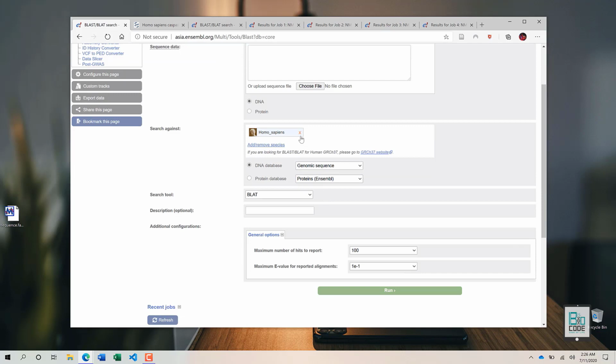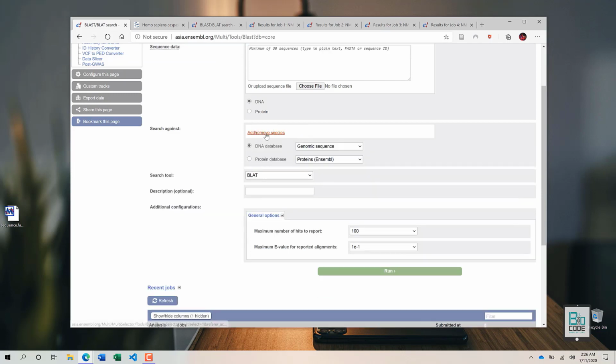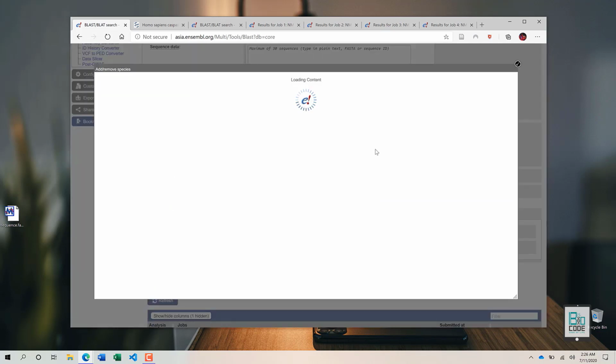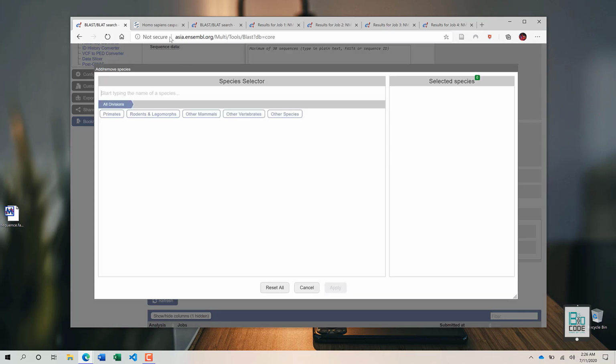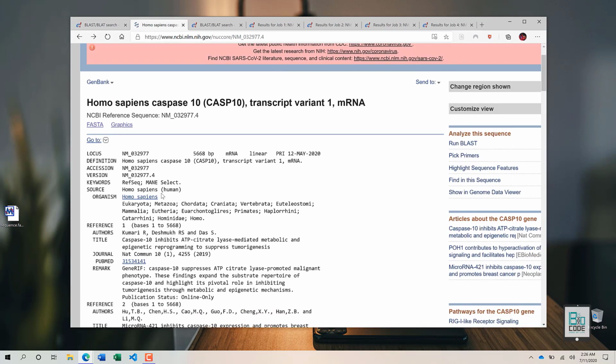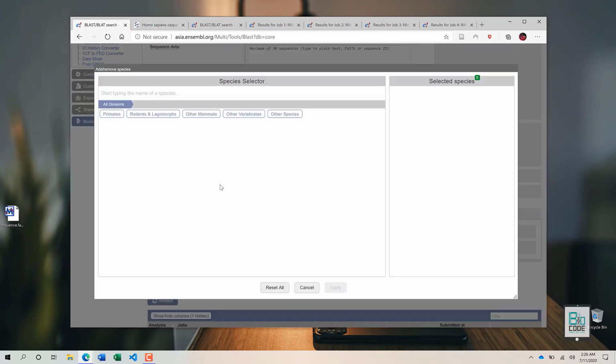Then you have to select species. As I said earlier, we are going to see if Casp10 actually exists within different bears. Casp10 is basically a gene that acts against cancer. It inhibits tumorigenesis. It suppresses the epigenetic reprogramming that promotes tumorigenesis. So let's see if it actually exists within other species.